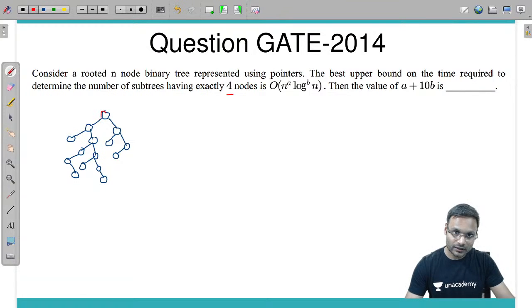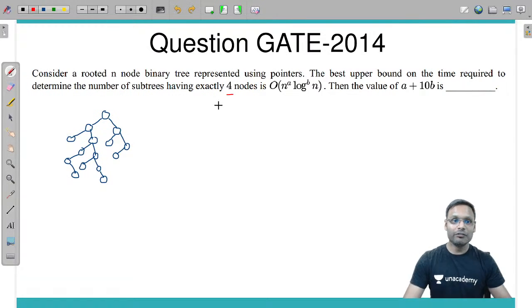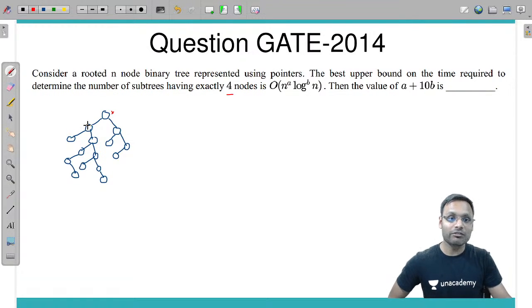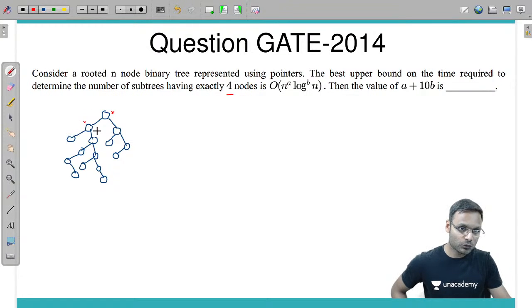चलिए इसके लिए देखते हैं. Is this particular node the root of such kind of tree which is having 4 nodes? No. 4 से ज़्यादा है. 1, 2, 3, 4, 5, 6, 7, so many. Is this the root of that subtree which is having 4 number of nodes? No. More than 4. This one, single node. This one, no, more than 4. This one, 1, 2, 3, no. This one, no, only 2. This one, no, only 1. This one, no, only 1. This one, no, only 1. This one, 2. This one, 1, 2, 3, 4, yes.